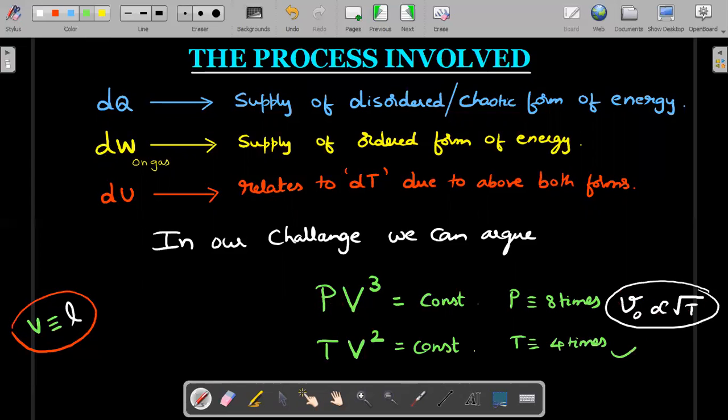And you see the magic happening. If the temperature becomes 4 times, then the velocity actually doubles. And that is what we got using the mechanical solution in part 1 of the video, right? So now we are associating it with the temperature and pressure. For an ideal gas of one dimension to work, you need innumerable balls doing the same duty as the single ball that you had in our question. So that's the idea of the analogy.